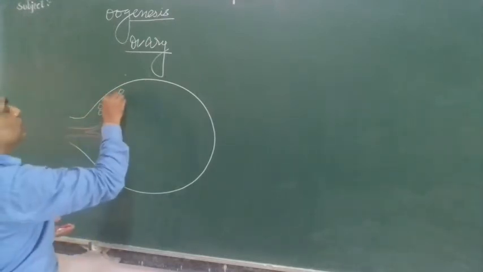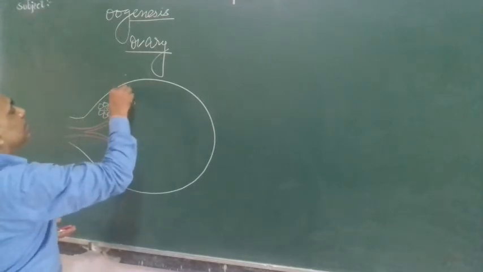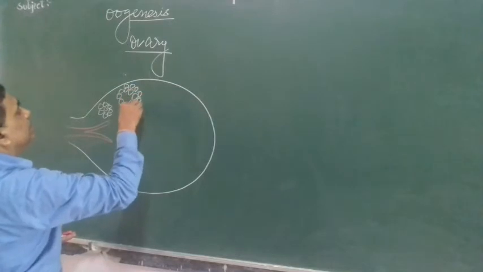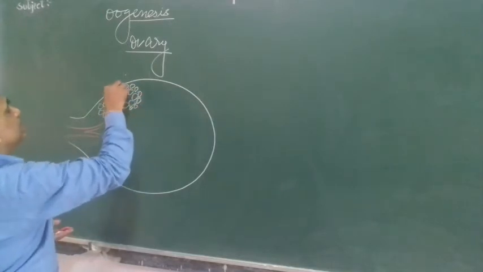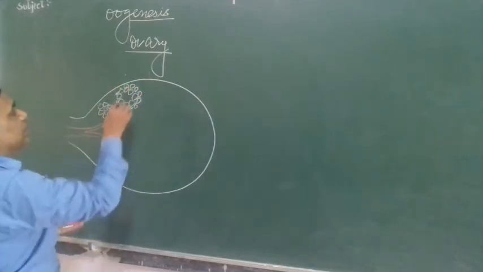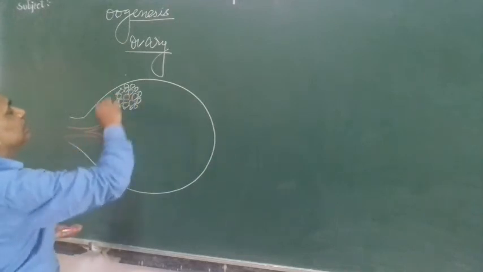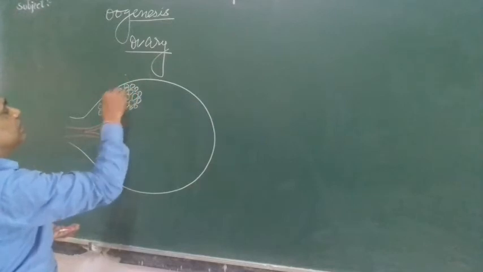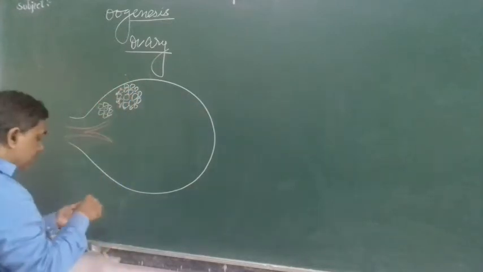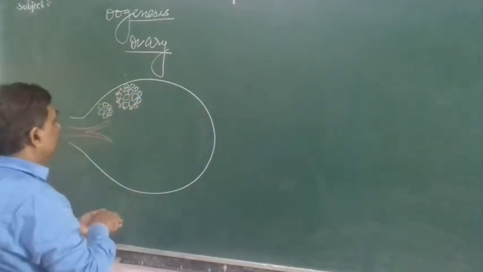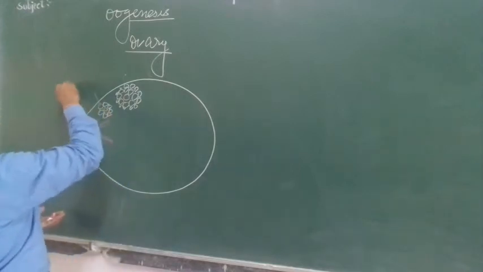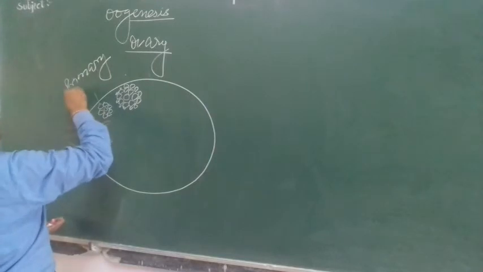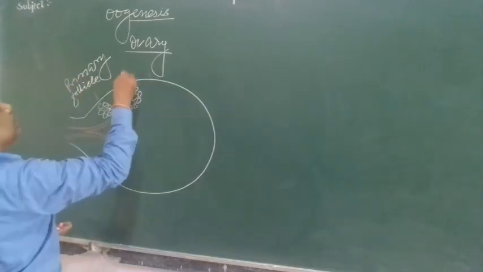Later on it grows and grows, surrounded with one more layer of granulosa cells and theca layer. Then it is called a secondary follicle. This is the primary follicle.